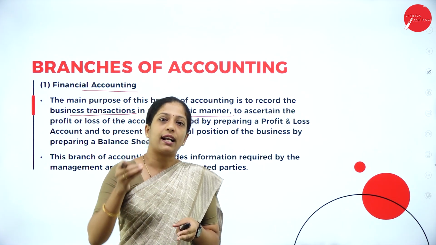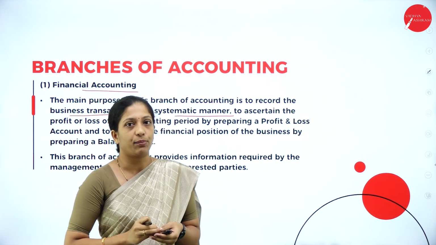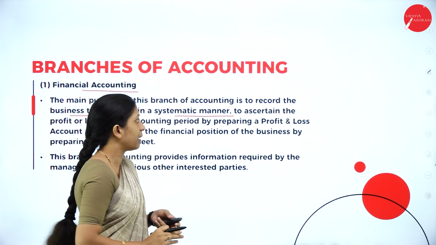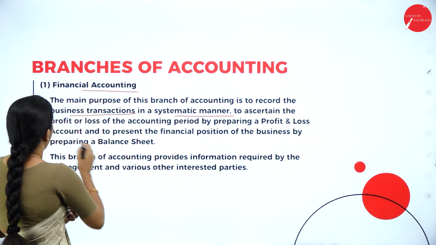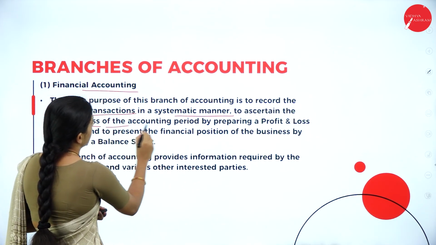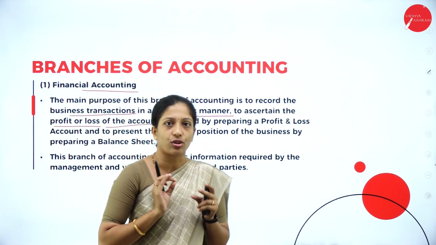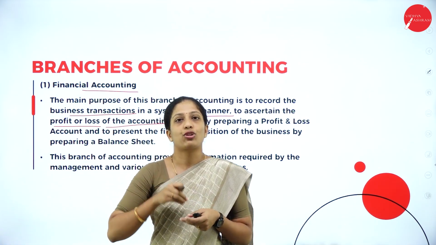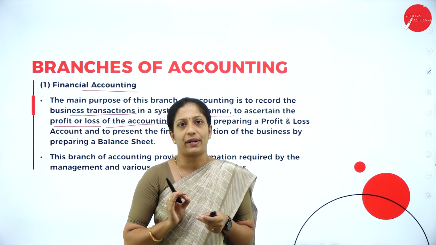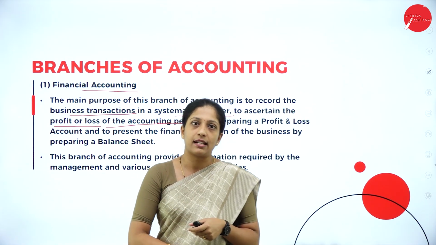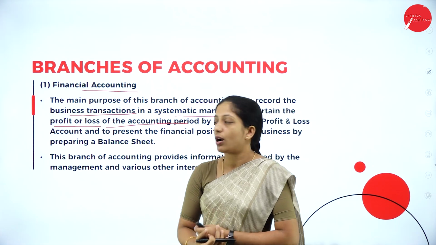Based on that, I'll record all those transactions in the books of account in a systematic manner to ascertain the profit or loss of the business in an accounting period. Of course, the main intention of the business is to earn profit. Then what is the intention of maintaining books of accounts properly? To know the financial results, that is, whether my business is in profit or loss.